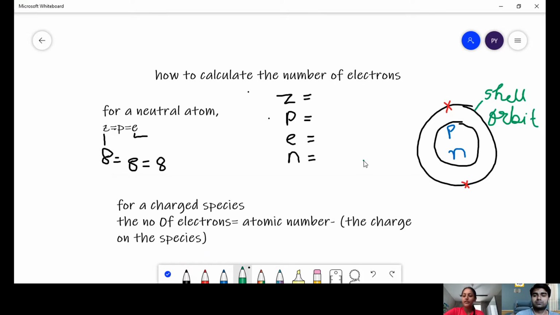Any confusion here? Now I'm just giving you a random example. Can you tell me how many electrons are there in oxygen with +2 charge and oxygen with -2 charge? Can you tell me the number of electrons by this formula?